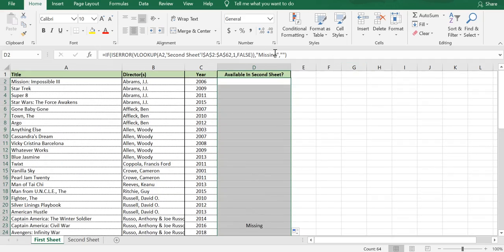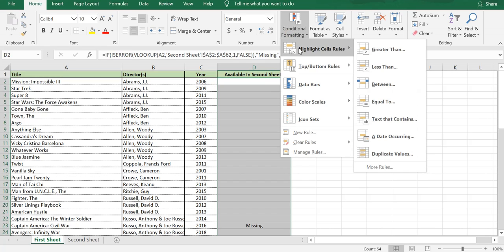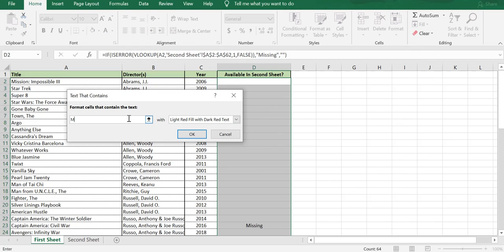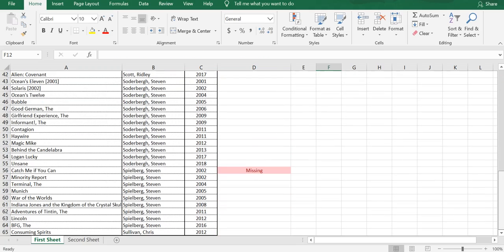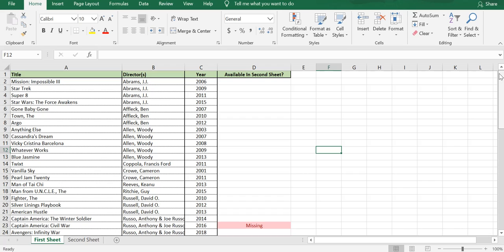We can take this a step further by adding conditional formatting: highlight cell rules, text that contains Missing, because that's my custom message. When I say Missing, I keep this as red fill because it's an error message, and by convention we want it to be red. When we say OK, you should see that your custom message now has conditional formatting and it looks prettier.